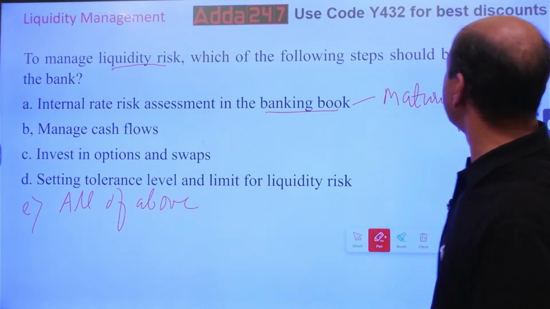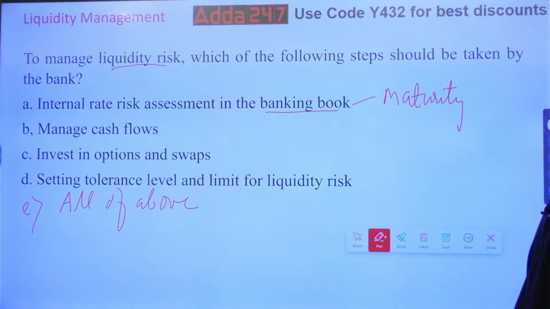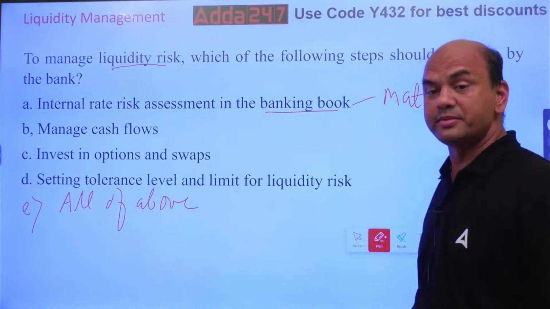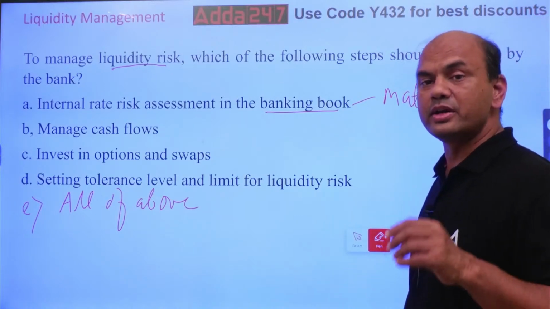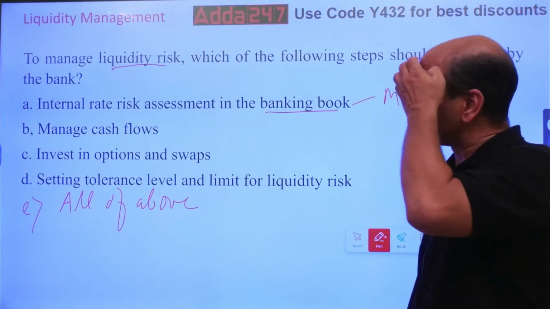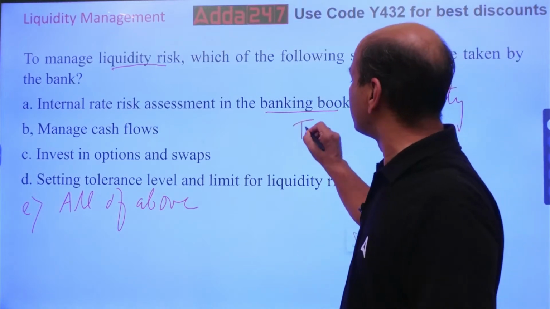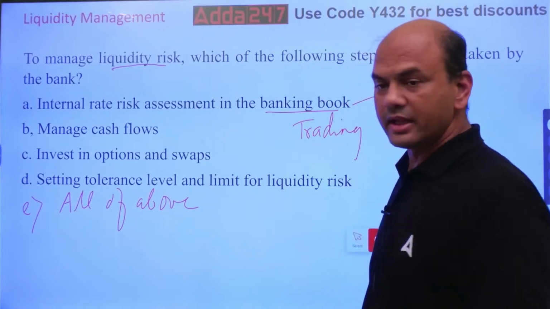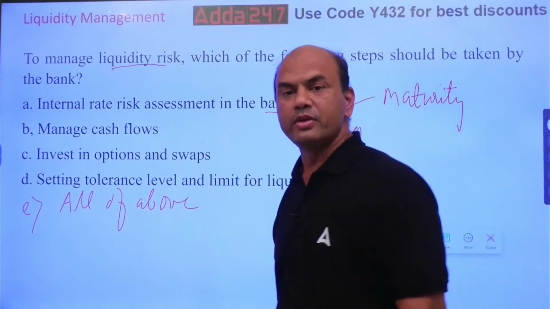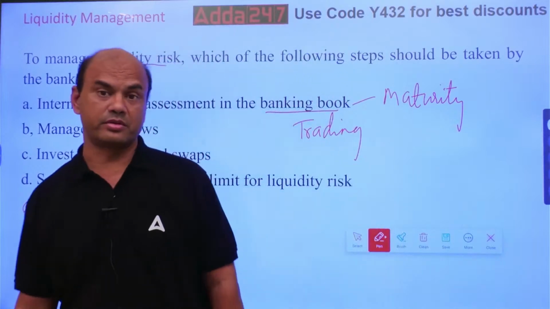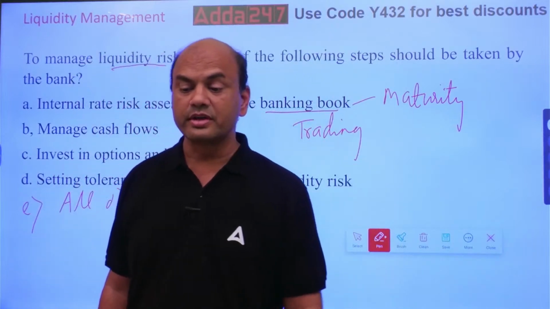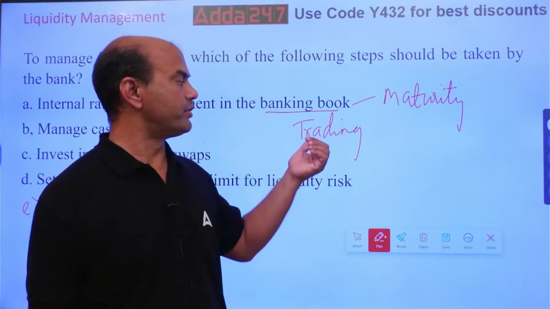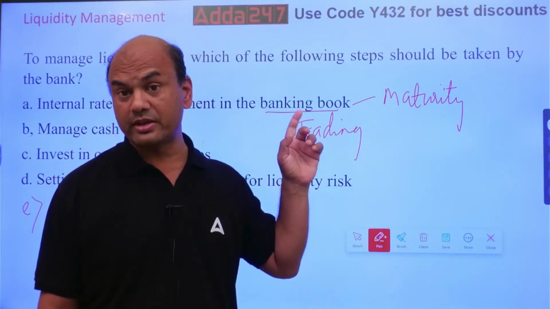And liquidity problem comes when I have to sell the bonds. When I am selling something, then there is a liquidity problem. So liquidity problem will always be there in the trading book, not in the banking book. There are two books in banking, kindly note. In any bank, there are two books. One is banking book, second is trading book. So this liquidity problem will always be there in this trading book, never in the banking book.